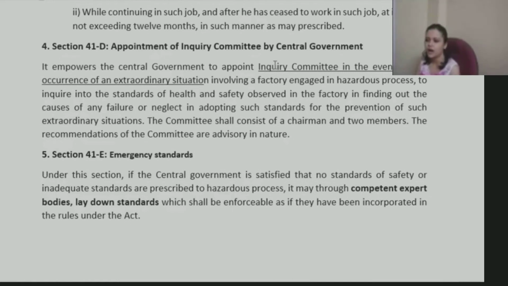This is the appointment of an inquiry committee by the central government in case there is any question with regard to health and safety matters followed inside the factory. And in case something goes wrong, an inquiry committee is also set up. Like in that Andhra Pradesh incident, I think a 5-member committee was set up to determine who was negligent, right? Was it because of negligence? Was it because of some sort of inevitable accident, or what was it? So regarding that, it will be done accordingly.